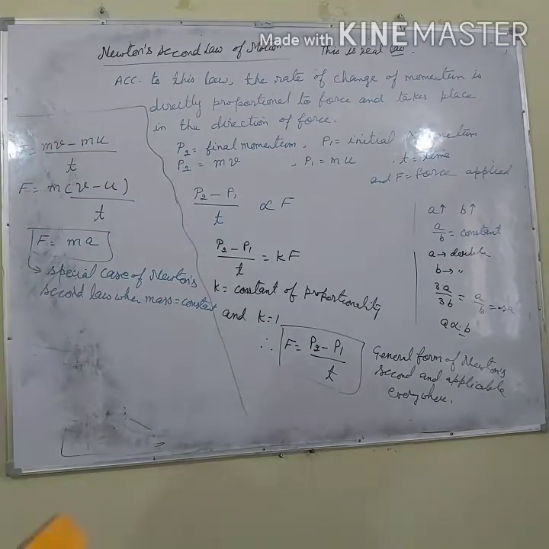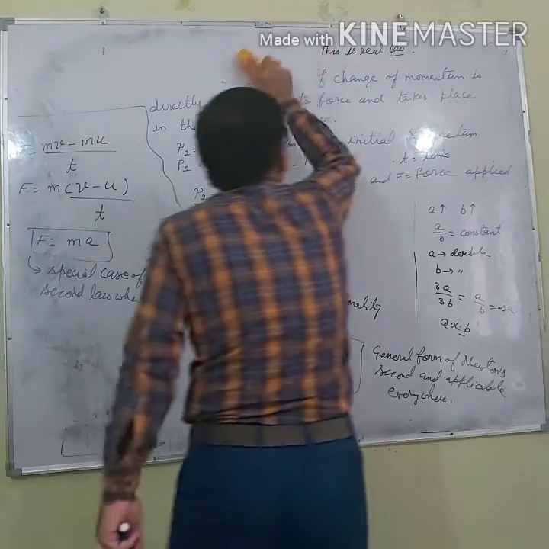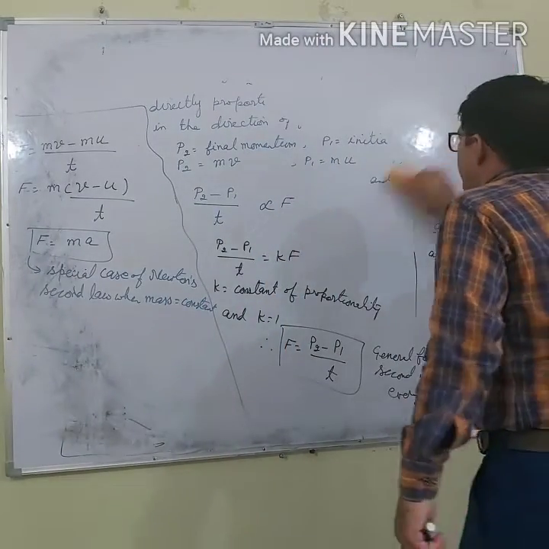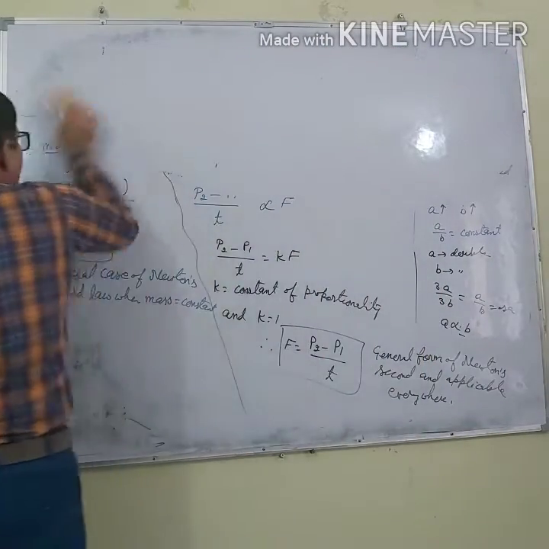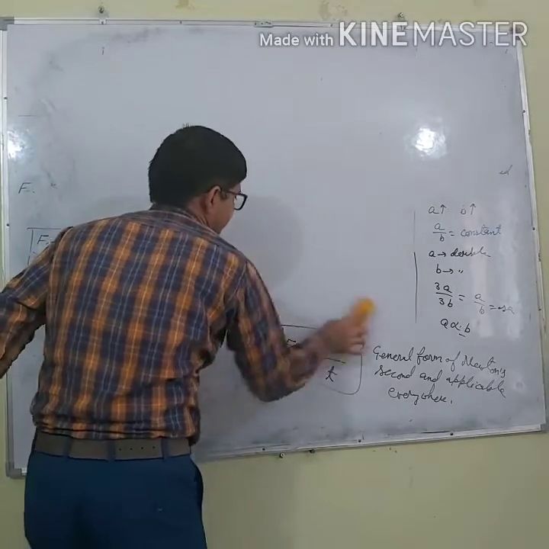Now let's move to some important points about Newton's second law of motion.